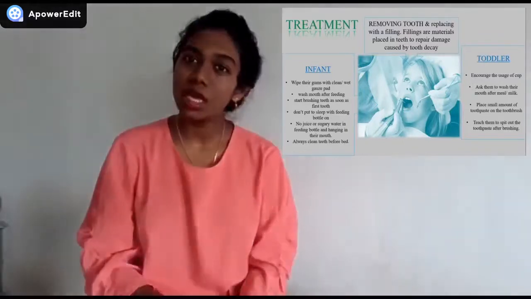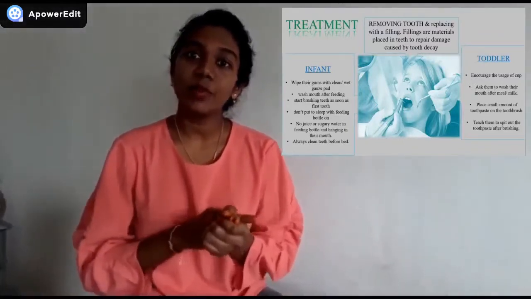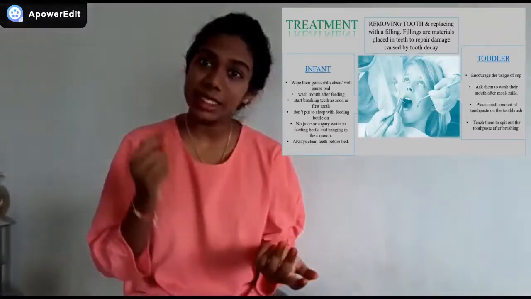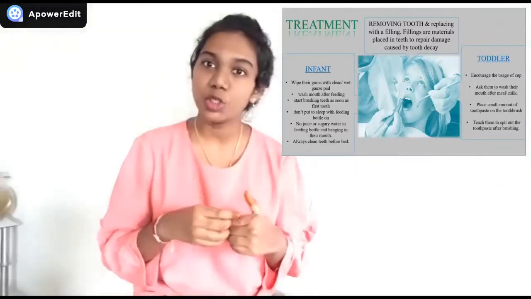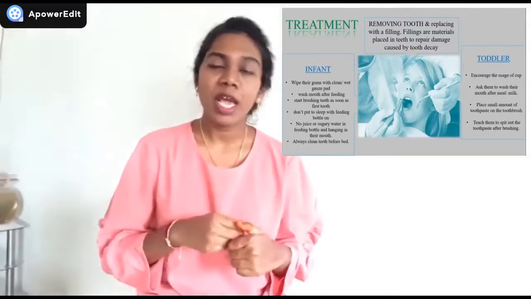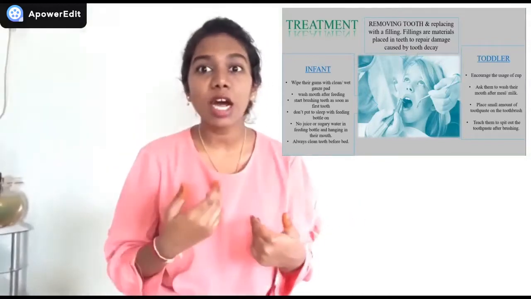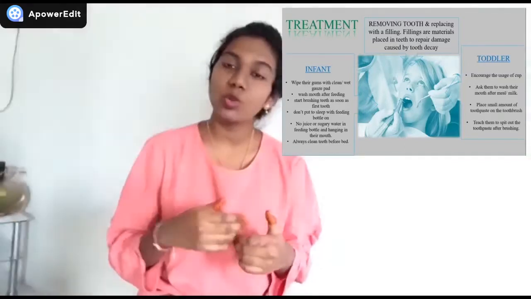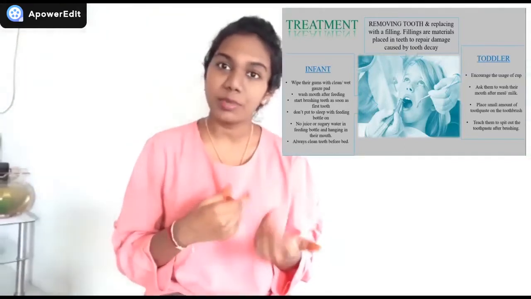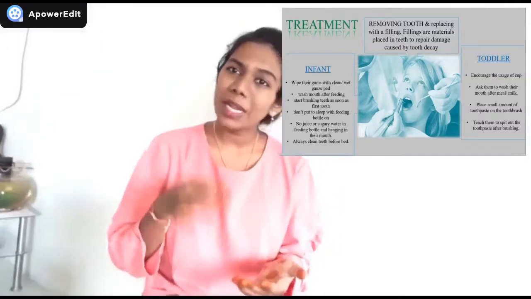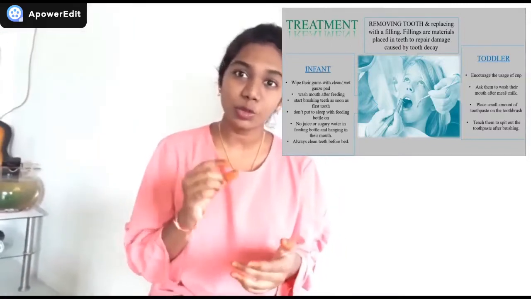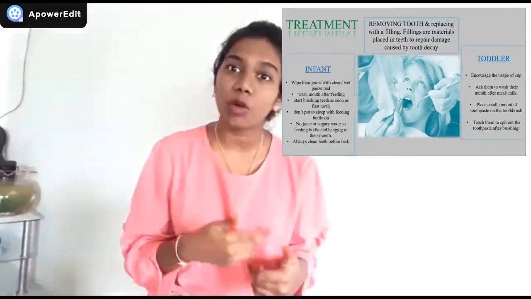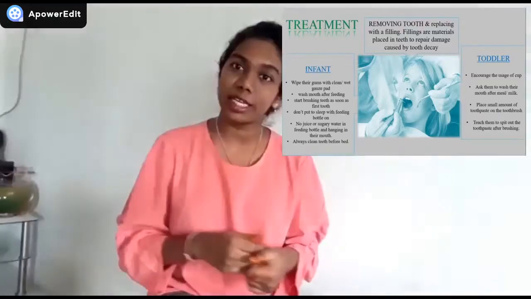For adolescents, the treatment is removing the decayed tooth portion and replacing it with a filling. Fillings are materials placed in teeth to repair damage caused by tooth decay. For toddlers, encourage the use of a cup and ask them to wash their mouth after a meal or milk. Place a small amount of toothpaste on the toothbrush and teach them to spit out the toothpaste after brushing their teeth.